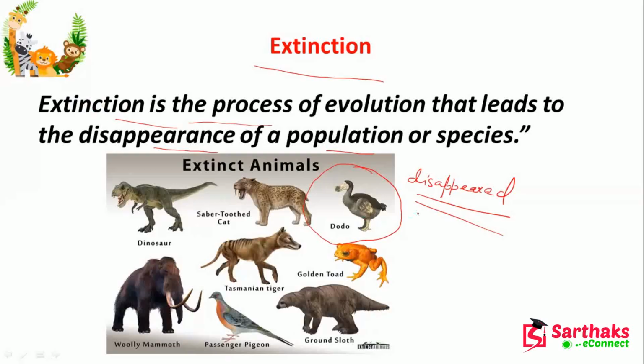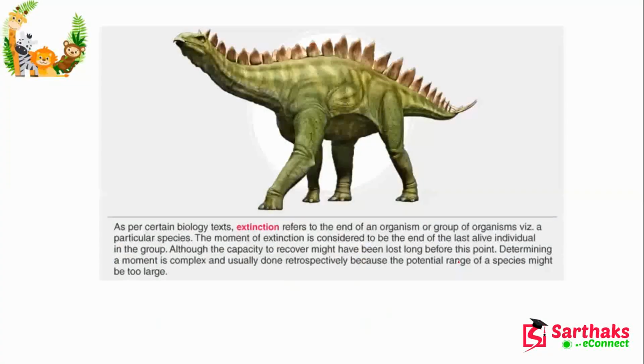But a particular species means the whole population of the species has disappeared. The total population will disappear. That is called extinction. So here you can see that extinction refers to the end of an organism, right?